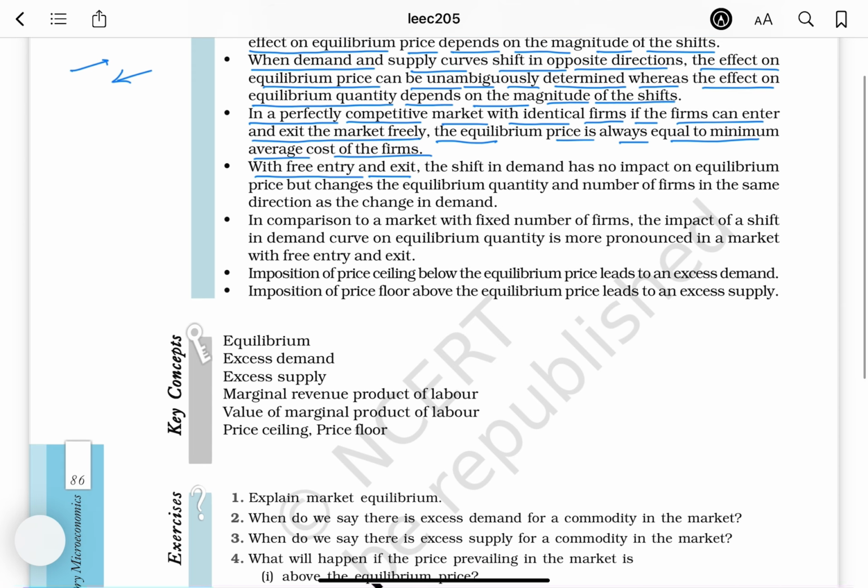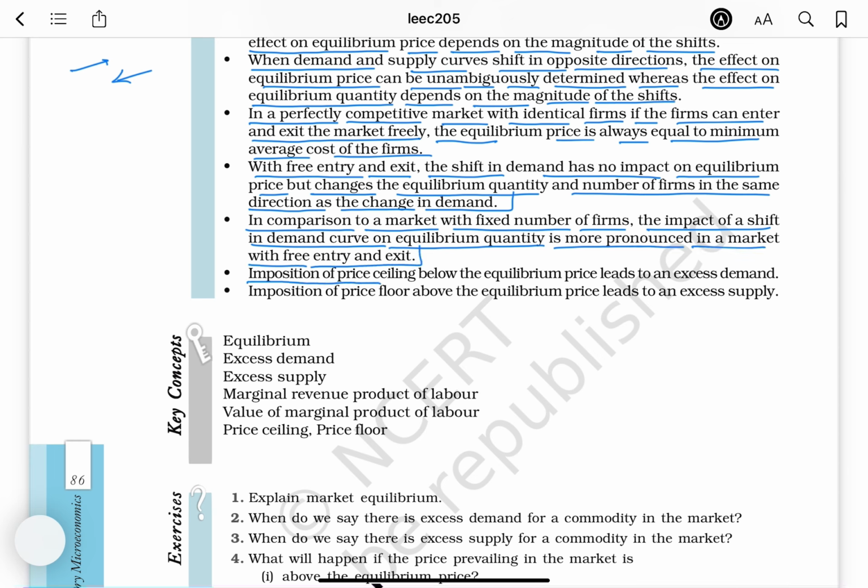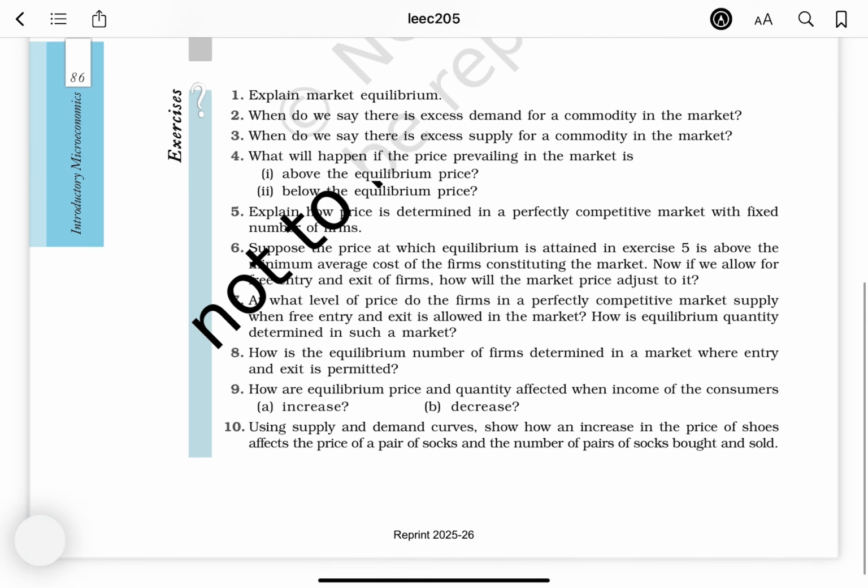With free entry and exit, a shift in demand has no impact on equilibrium price but changes the equilibrium quantity and number of firms in the same direction as the change in demand. In comparison to a market with a fixed number of firms, the impact of a shift in the demand curve on equilibrium quantity is more pronounced in a market with free entry and exit. Imposition of a price ceiling below the equilibrium price leads to an excess demand. Imposition of a price floor above the equilibrium price leads to an excess supply.